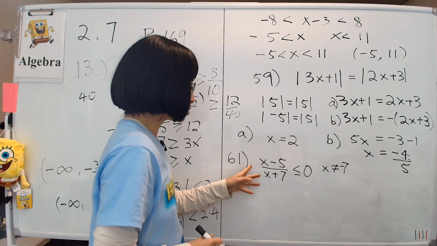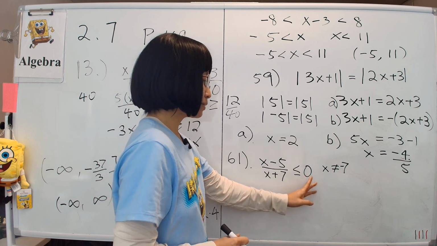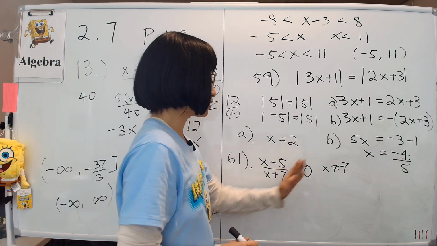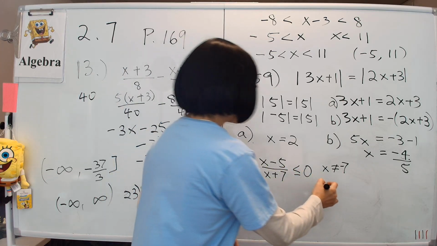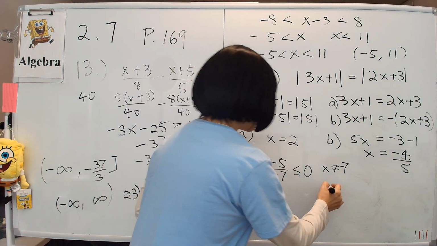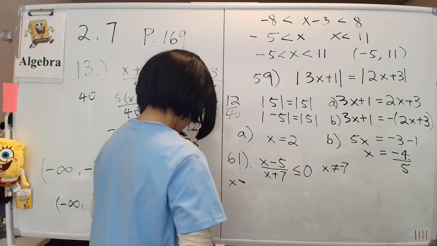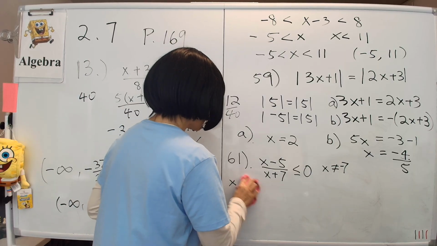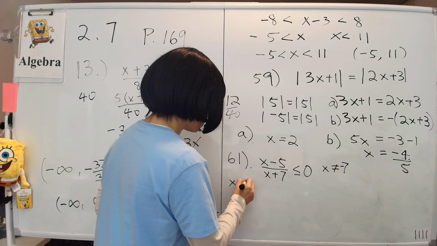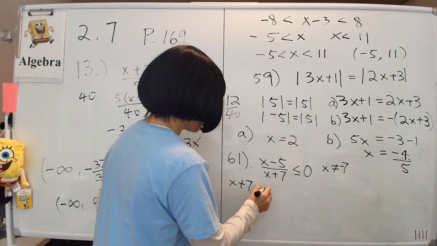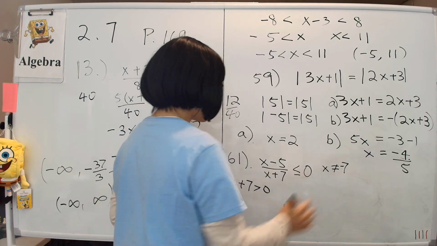So we are going to multiply both sides by x plus 7. So let's multiply everything by x plus 7. Now, first, we assume that x plus 7 is bigger than 0. In the case where x plus 7 is bigger than 0, then we can multiply it and not change the sign. Bigger than 0, it cannot be equal to 0, right? Because x is not negative 7.